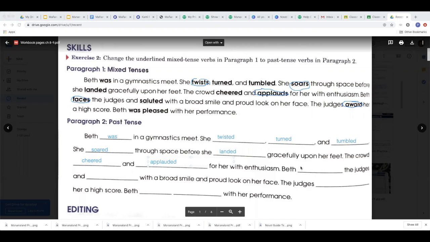Beth faced the judges and saluted with a broad smile and proud look on her face. The judges awarded her a high score. Beth was pleased with her performance. Okay, and that's the end of exercise 2.